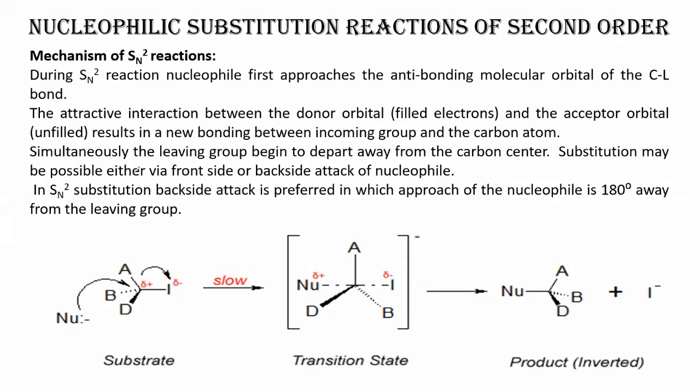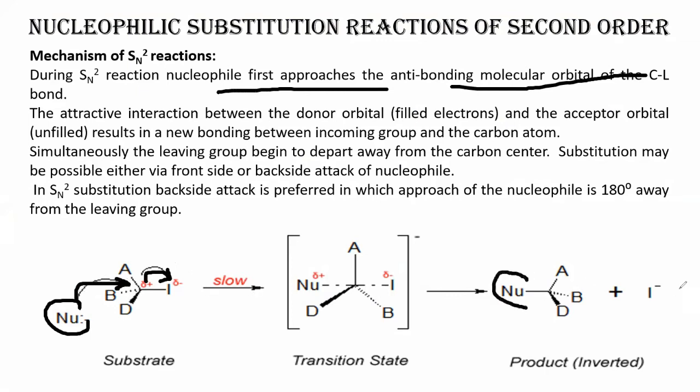Now here what we are having, let's check it out. See, during the SN2 reaction, the nucleophile first approaches the antibonding molecular orbital. Here the nucleophile attacks from the back side, and from the front side the leaving group leaves. So as you can see in the product, the nucleophile has been attached to the back side and the leaving group has left, and this particular state is called the intermediate state or the transition state.